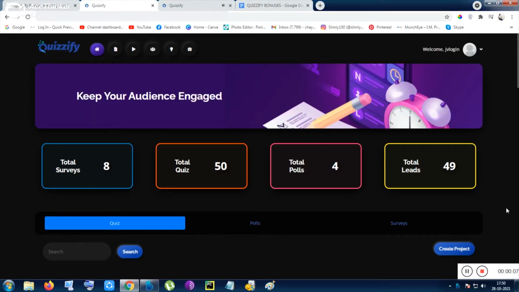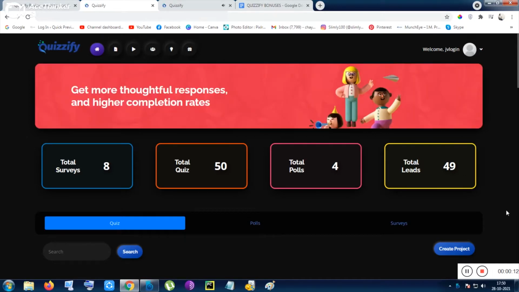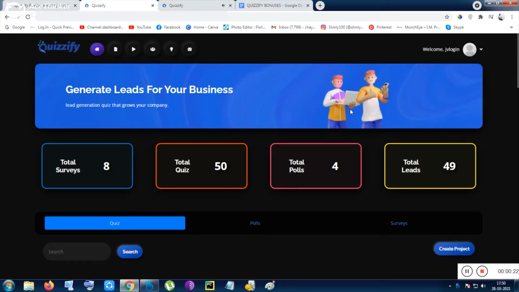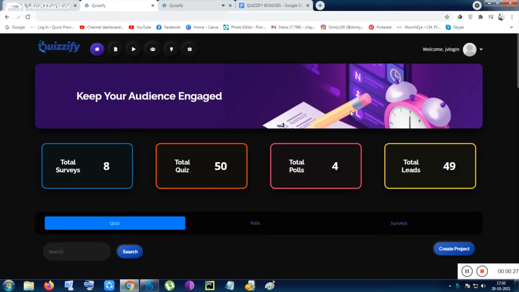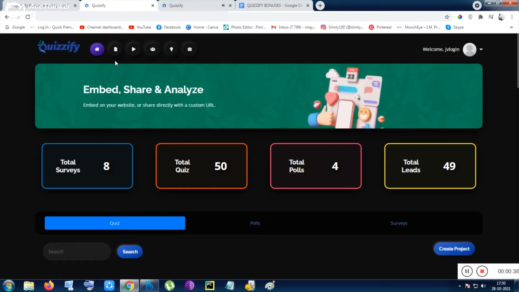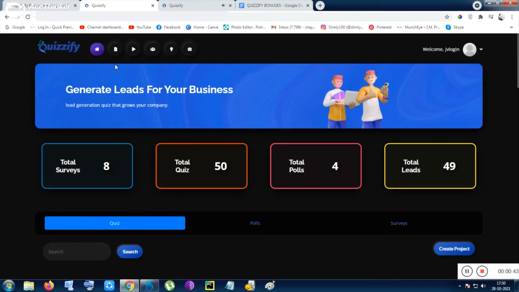Quizify is an amazing app if you can use it properly. A sales funnel can be built easily within some seconds using this tool, and you can playfully earn money and capture leads very easily. You can create polls, surveys, and quizzes to sell your product or others' products and earn affiliate income. That is why I strongly recommend this tool to earn huge money.